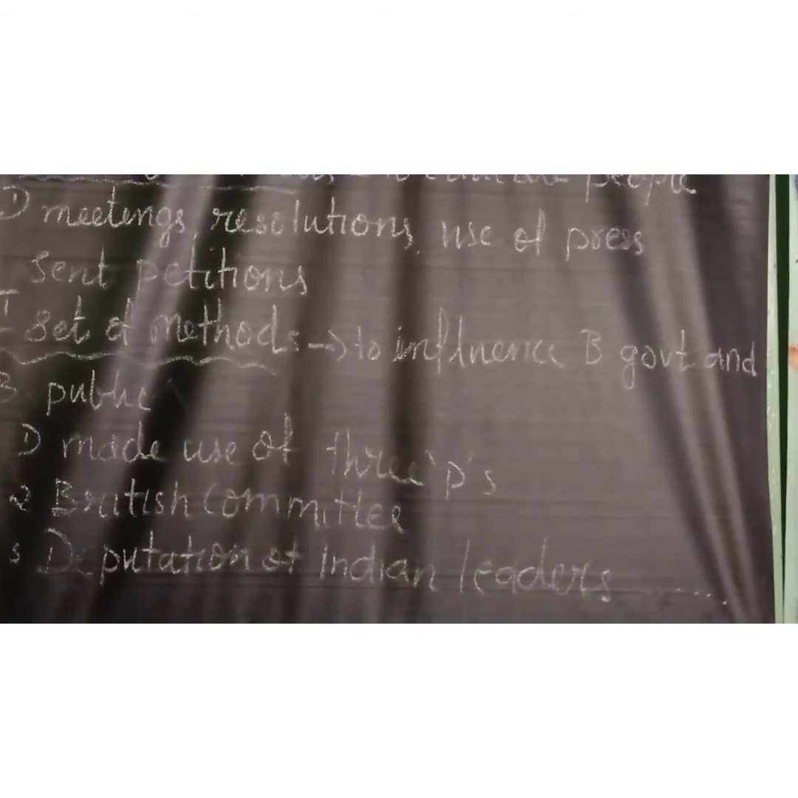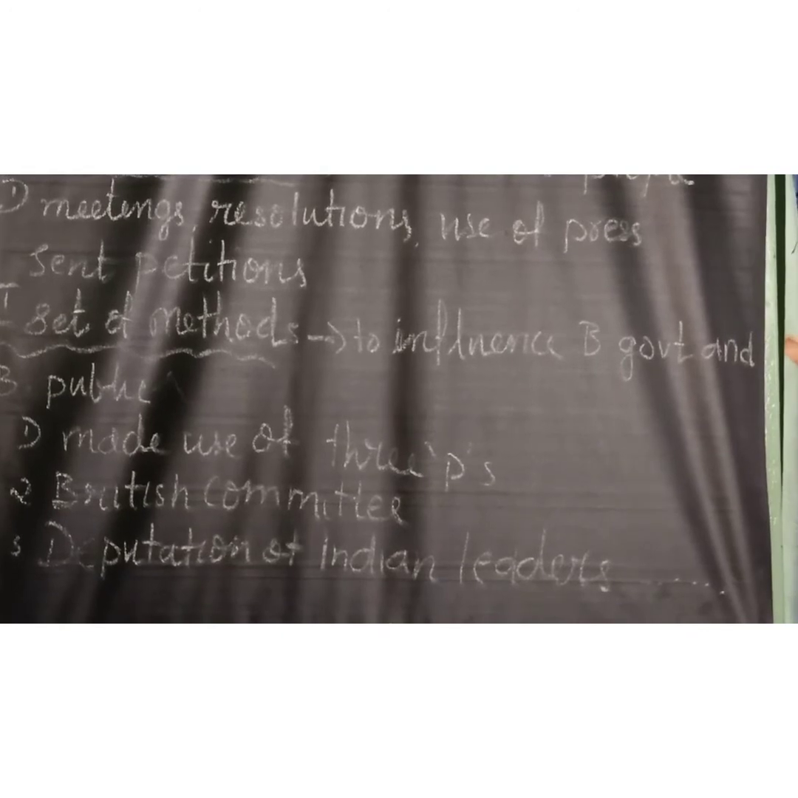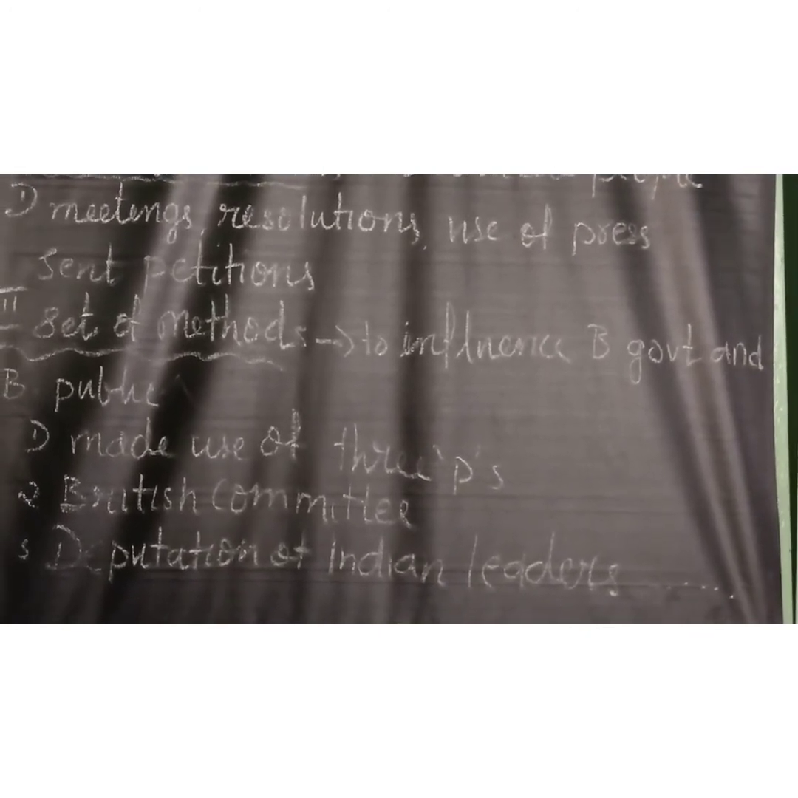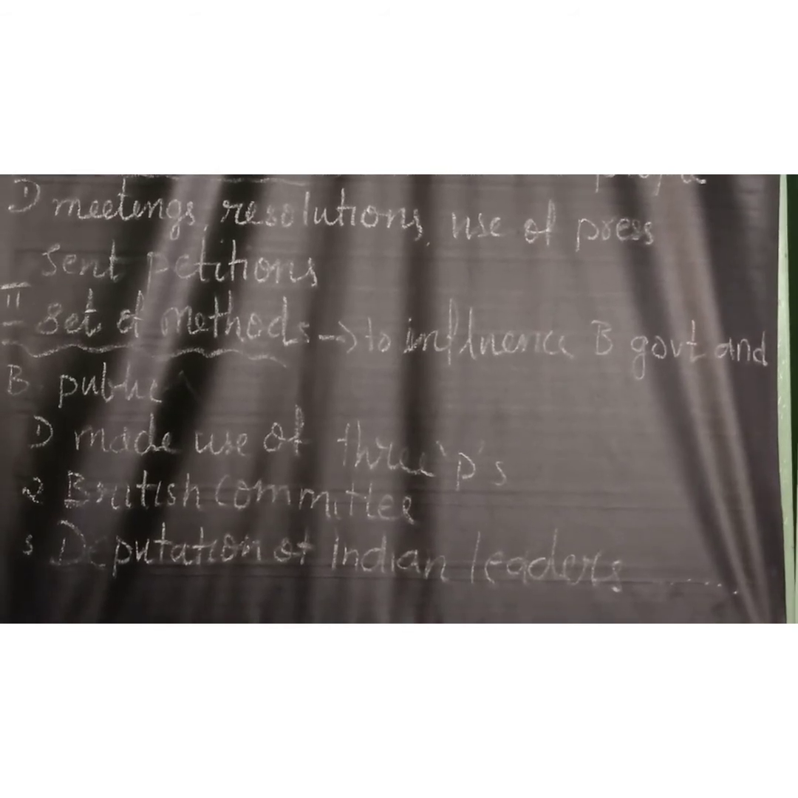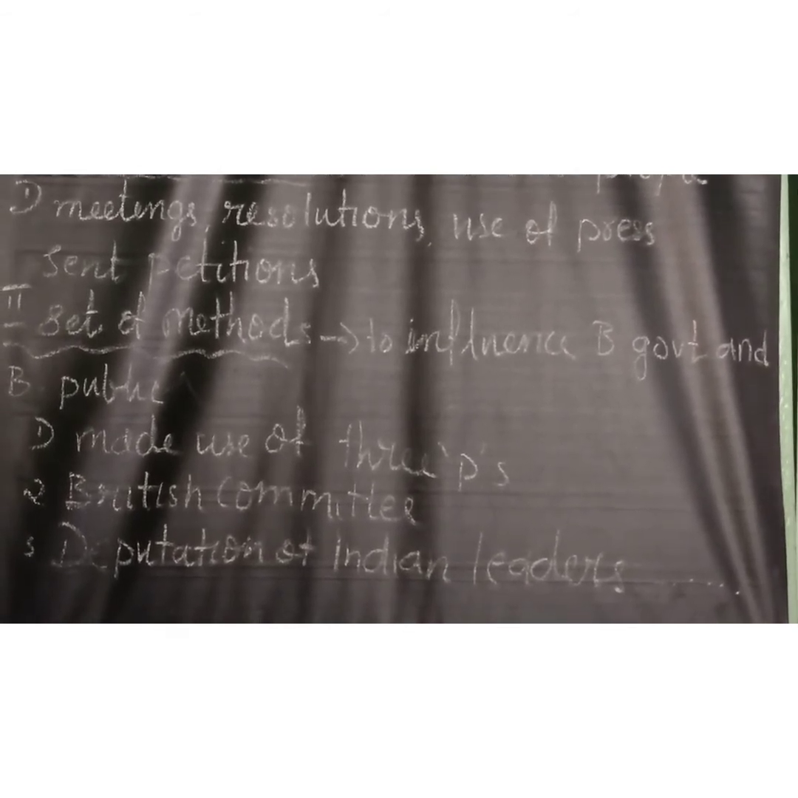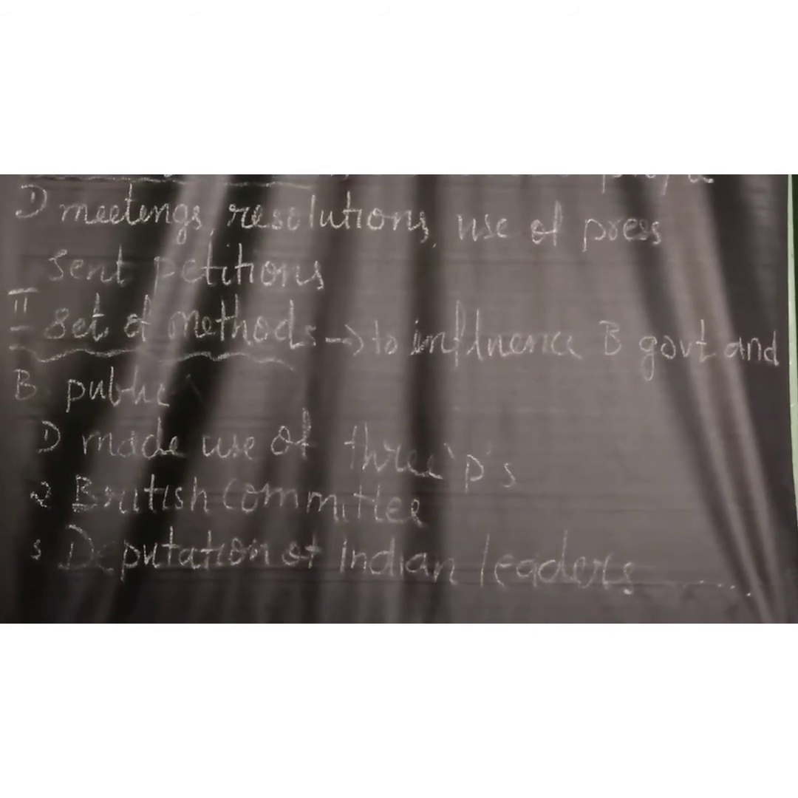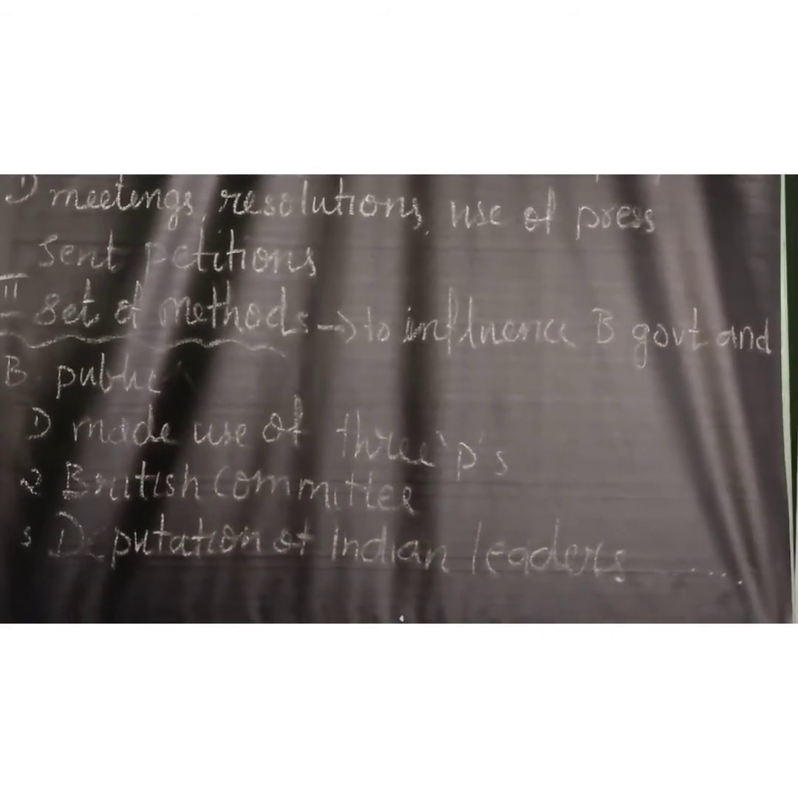The British committee of the Indian National Congress was set up, and they published a weekly journal called India, and through that journal they wanted to present India's case before the British public.